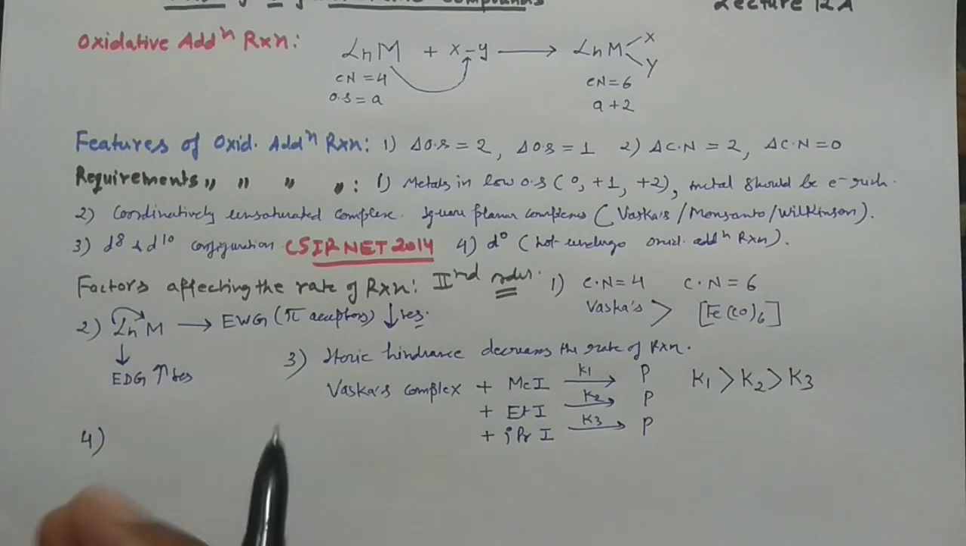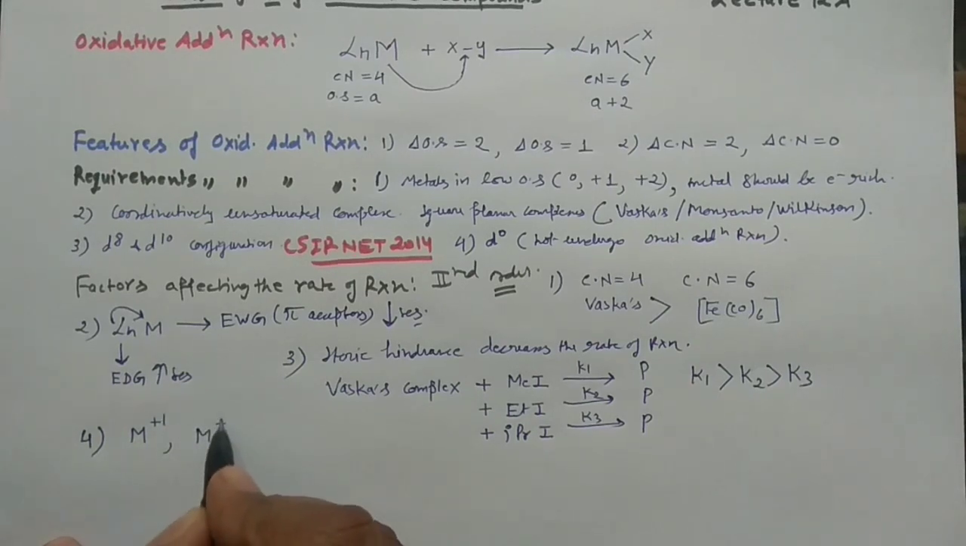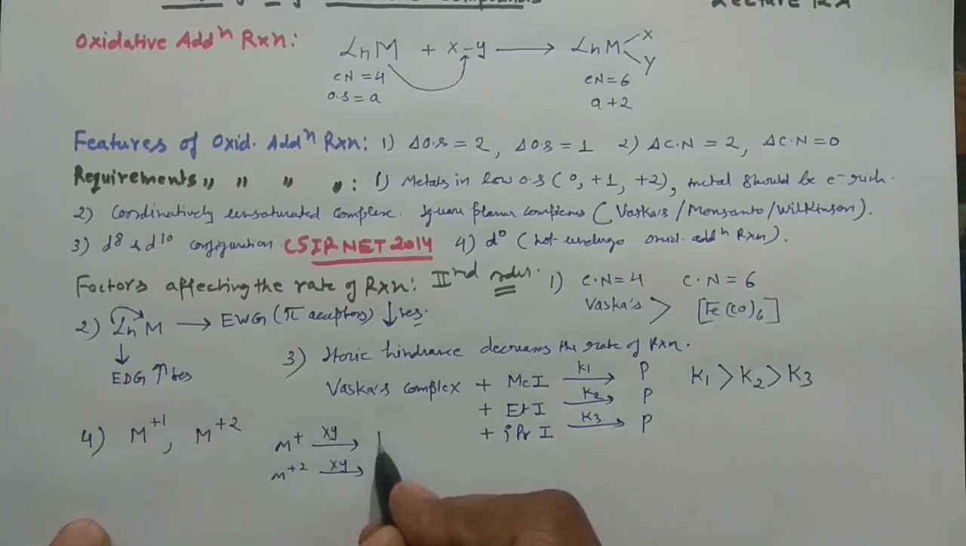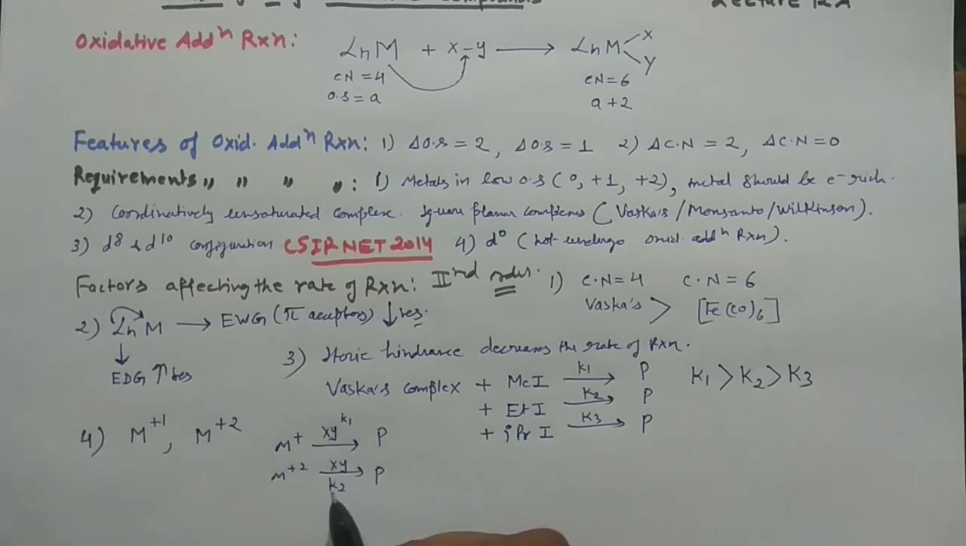Generally, if you have a metal in the +1 oxidation state and the same metal in the +2 oxidation state, and you do the oxidative addition reaction with an XY molecule, you get your products. Suppose the rates are K1 and K2. For which would the rate of the reaction be high?